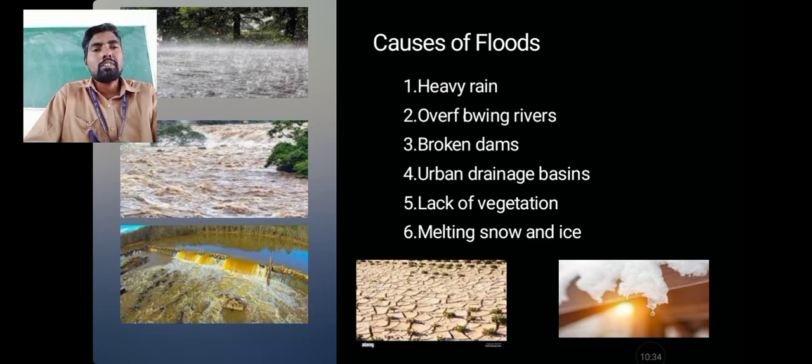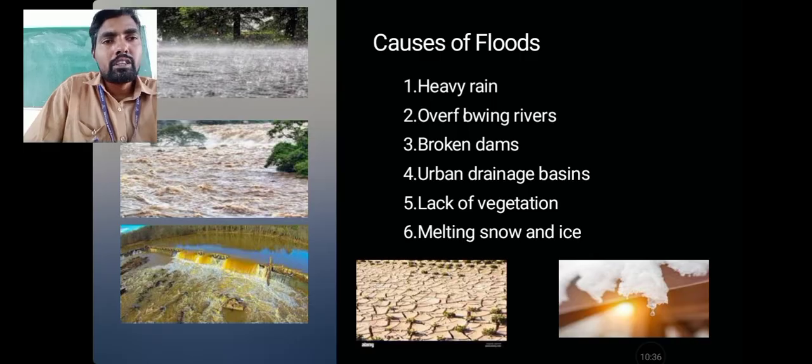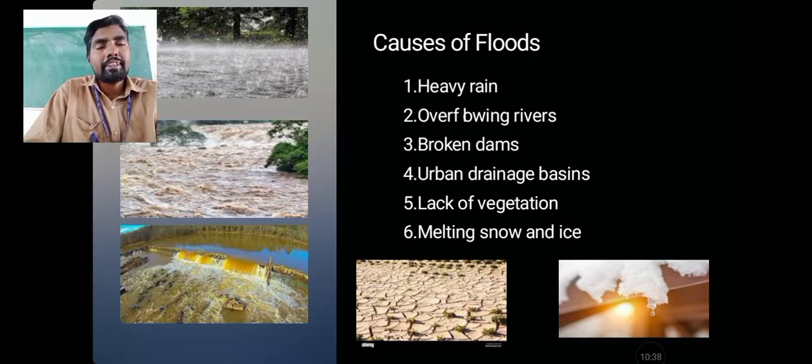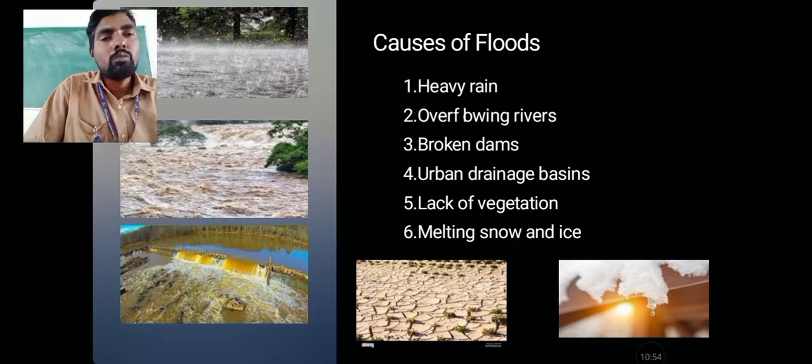Lack of vegetation: the fourth image represents lack of vegetation, with no greenery, everything very dry and clean, so a number of hexagonal cracks develop on the soil. Sixth, melting snow and ice: the fifth image represents snow and ice glaciers melting due to high temperature.